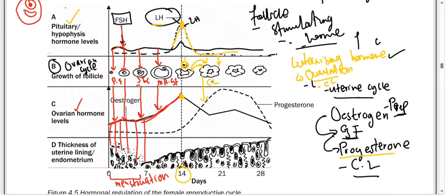So that is why we say the development of the corpus luteum will now start to give us what? The ovarian hormone called the progesterone. So during day 21, again, you can see that we have the highest levels of the progesterone. Again, I told you progesterone does what? It further thickens the endometrium to be thicker and muscular.